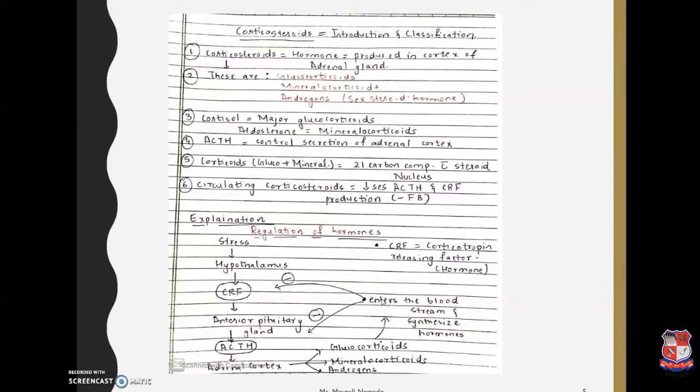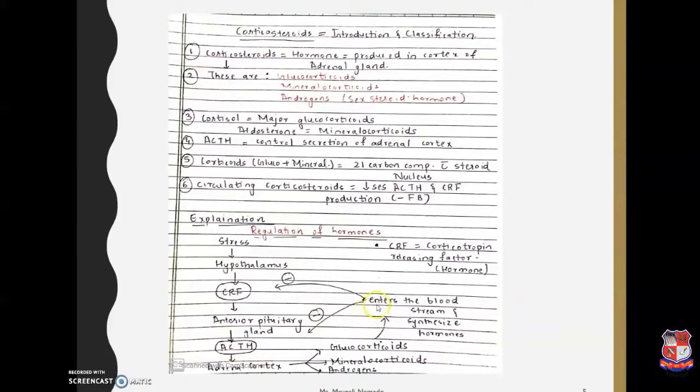for causing the inhibition of such hormones, these hormones send a signal to the hypothalamus and the anterior pituitary gland via the negative feedback mechanism. As we have seen, what is the negative feedback mechanism?